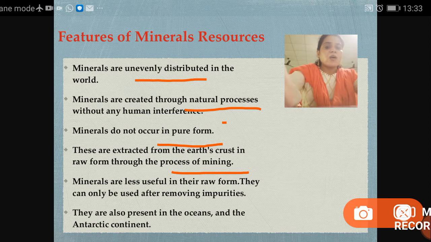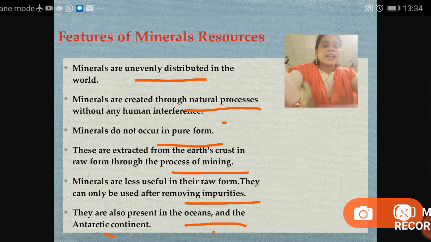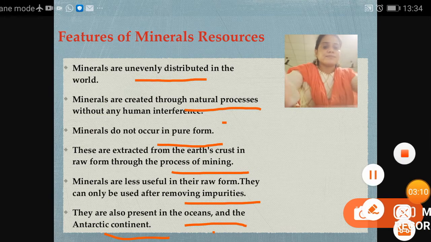They can only be used after removing impurities. How can we make them usable? After removing impurities. They are also present in the ocean and the Antarctic continent.